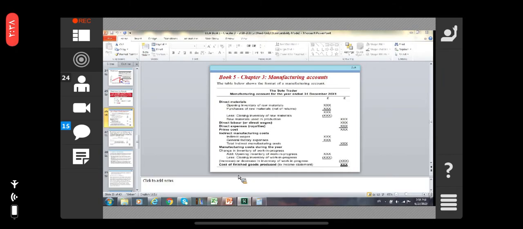Direct labor or direct wages. We are not talking about the inventory, we are talking about the raw materials. Manufacturing account, this is the manufacturing account.